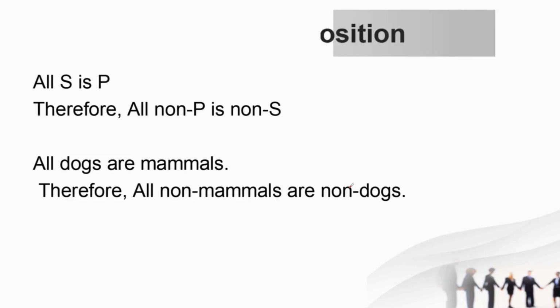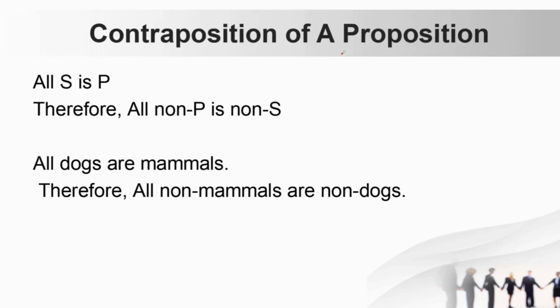Let's start with the first case. In the first case, which is the A preposition, all S is P. In all S is P, we have to switch and replace: non-P, non-S, and you've used non along with it. Switch and replace it with the term complement. If you remember the steps, it is easy. You don't have to memorize everything if you know the steps. So all dogs are mammals, all non-mammals are non-dogs. So this is the case.